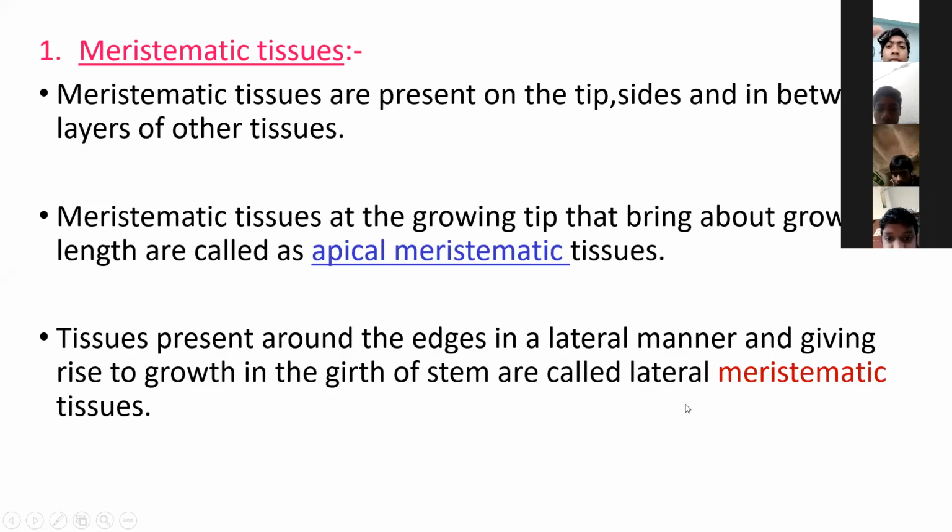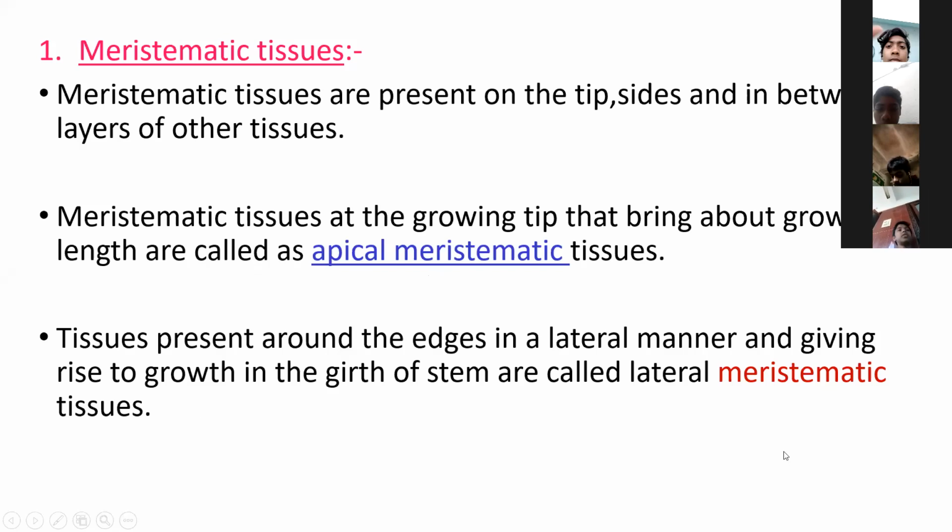Number 1 is apical meristematic tissue, number 2 is lateral meristematic tissue, and the third one is intercalary meristematic tissue, or cambium. The apical meristematic tissue is at the growing tip and brings about growth in length.